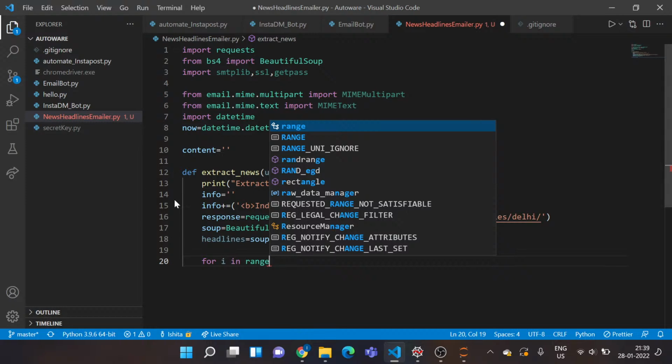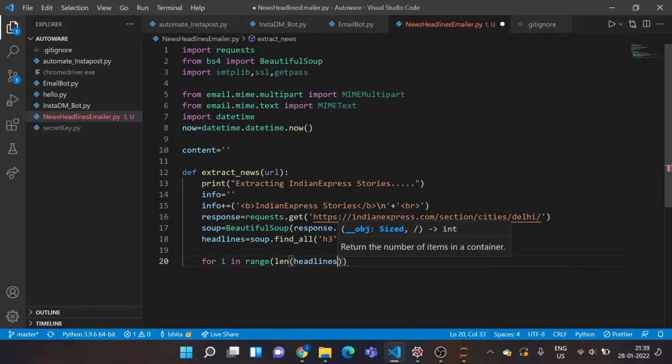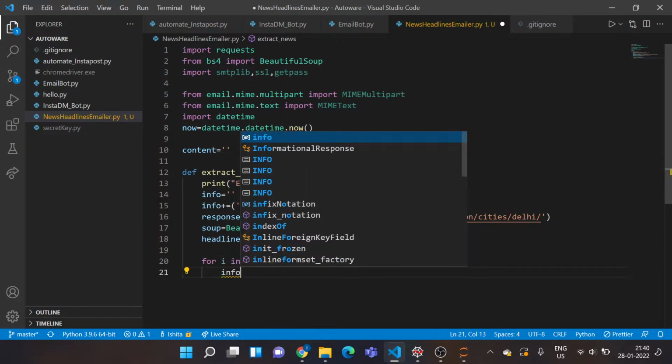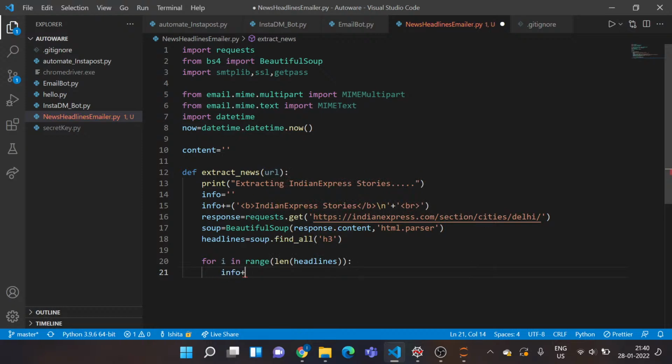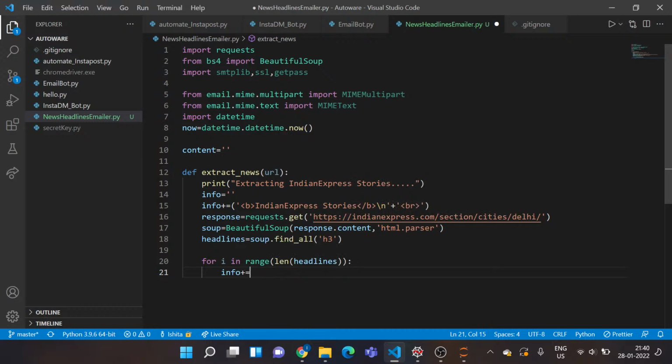So I'll be showing you how to format it and put my headlines into this variable called info. I'll iterate in this loop over the length of headlines, the number of headlines we have, that many times you run this loop. Now I'll again say info plus equal to. This plus equal to is just a shorthand for info is equal to info plus the new stuff, just appending the new stuff. Okay. So info plus equal to, braces open.